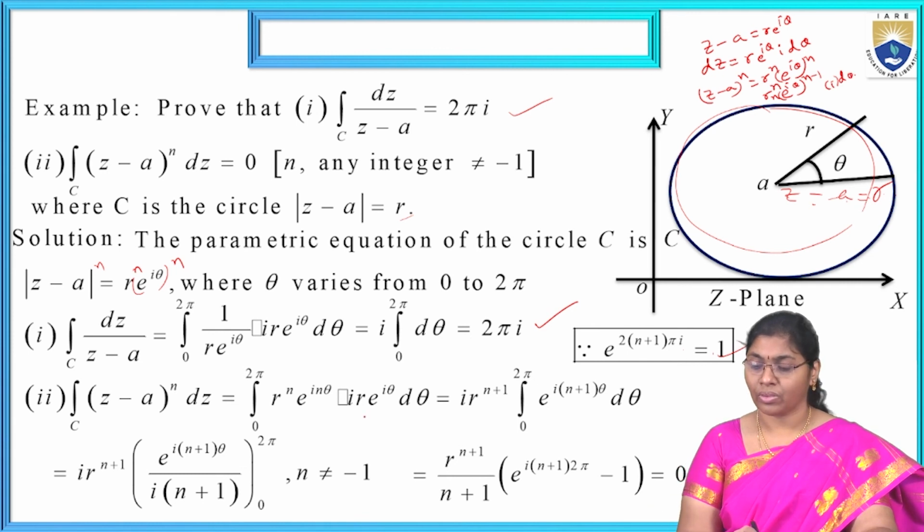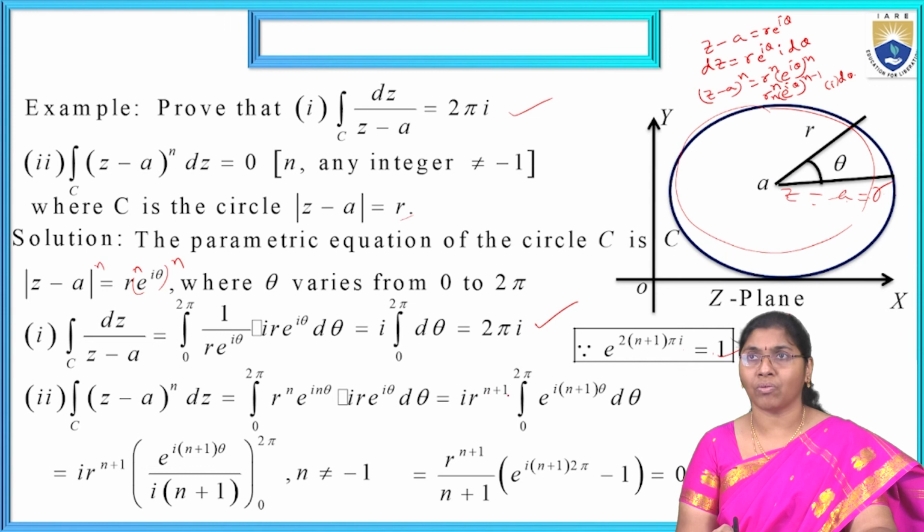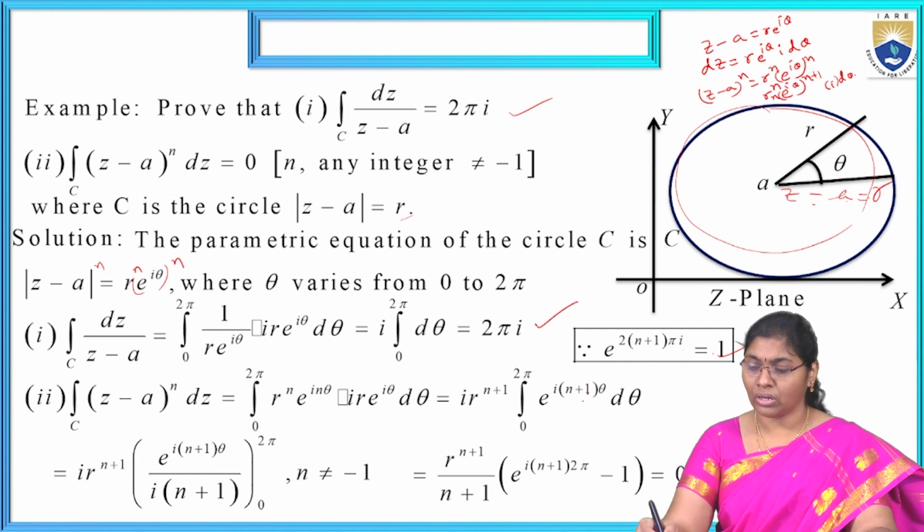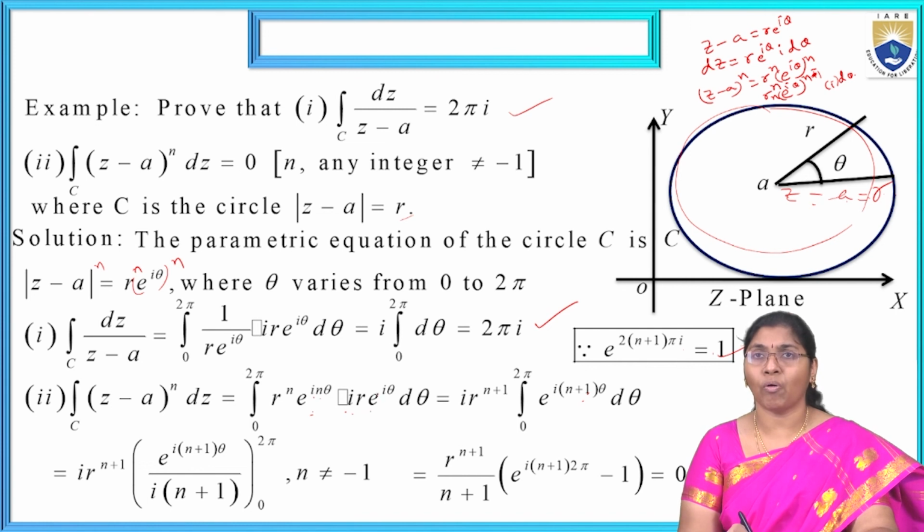Substituting that, we get i r e^(iθ) dθ. Now the r's combine: r^n times r gives r^(n+1). The two exponential terms, e^(inθ) and e^(iθ), have equal bases, so we add the powers and get e^(i(n+1)θ) dθ.